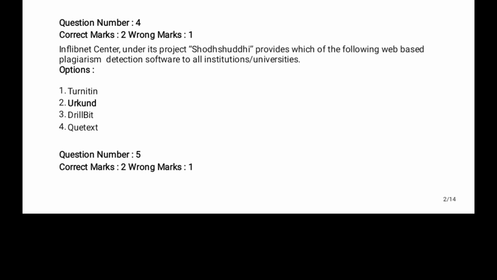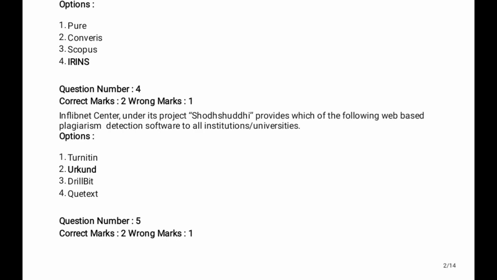Next, question number 5. Directories fall under which category of information sources? The answer is tertiary sources. Directories are tertiary sources of information resources. Options given are primary, secondary, tertiary, meta, but the right answer is the third option, tertiary.